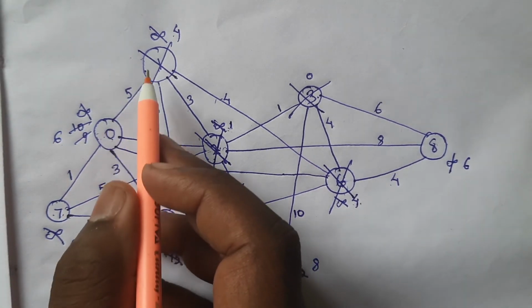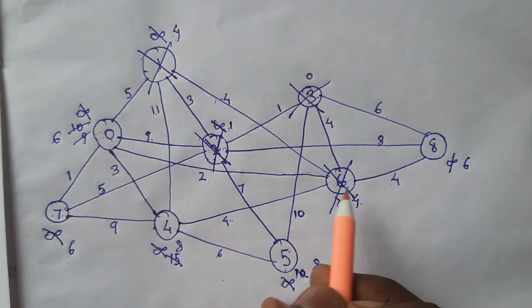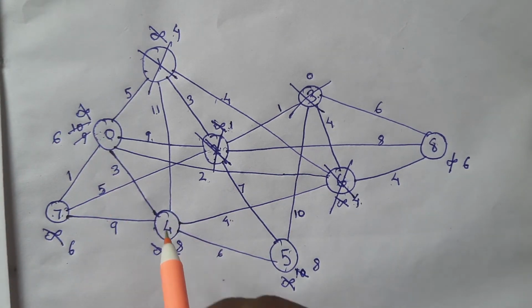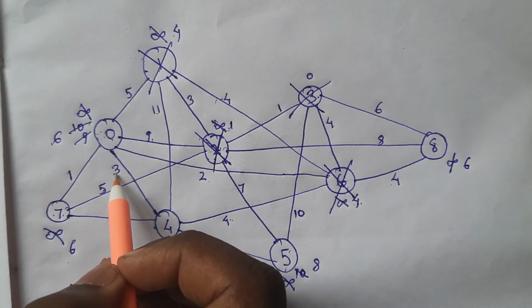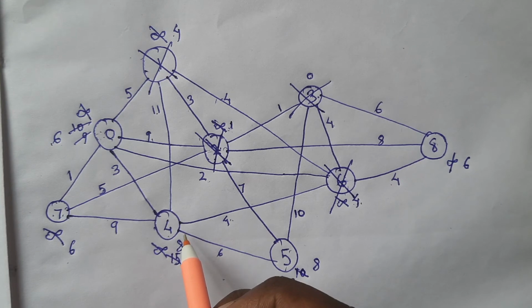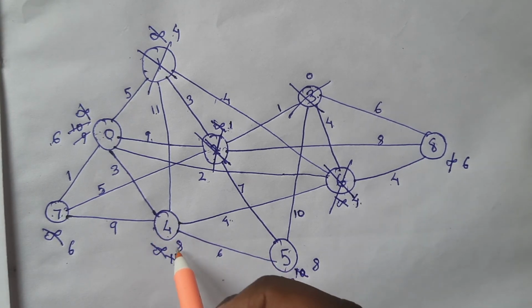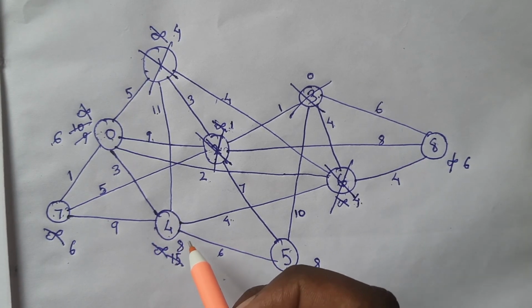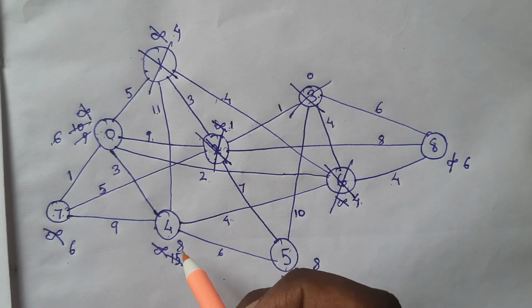So from 0, 1 is visited, 2 is visited, 6 is visited, 4 is not visited. So 6 plus 3, that is 9. 9 is greater than 8. We don't change this because we are getting a higher metric. We don't need to change this because we already have a lower metric path, right?